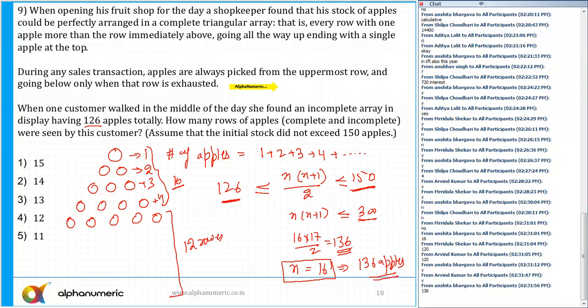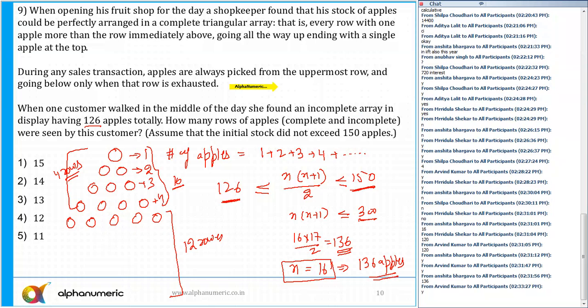Okay, because from the first 4 rows, all the apples were removed. Yes or no? Because the customer is seeing only 126 apples. It means by the time this customer reaches there, 10 apples have already been sold out. So 10 apples means the first 4 rows are completely sold out.